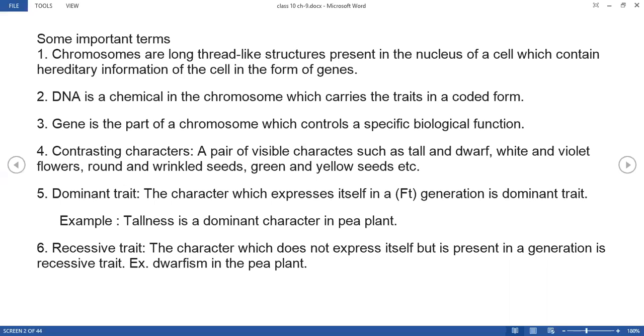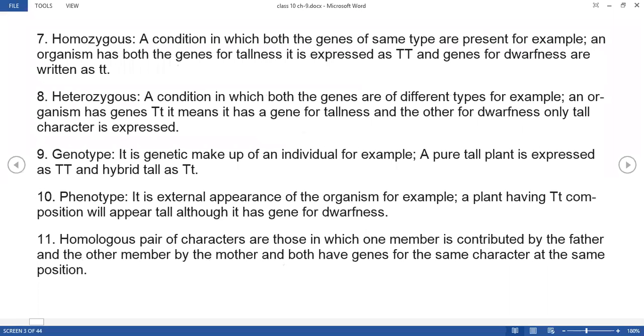But still it is present in the F1 generation. That is, even though it is present, it is not expressing itself, right? So that is known as a recessive trait. The example is, even though there is a presence of all the tall trees, in between them there would also be a presence of a few small plants, right? So that is the recessive trait. So dominance and recessive.